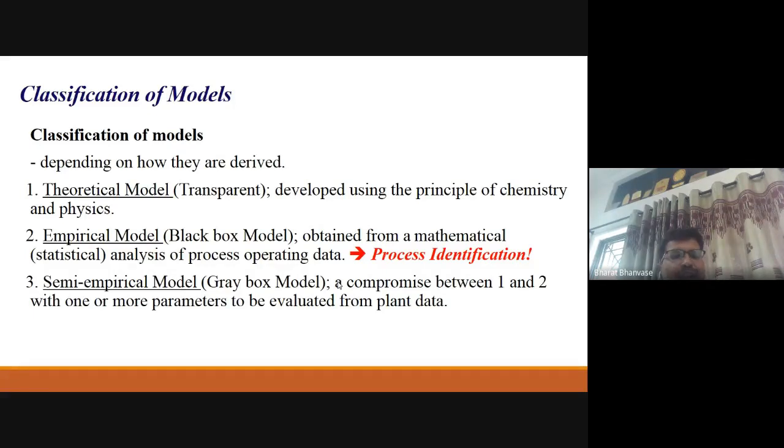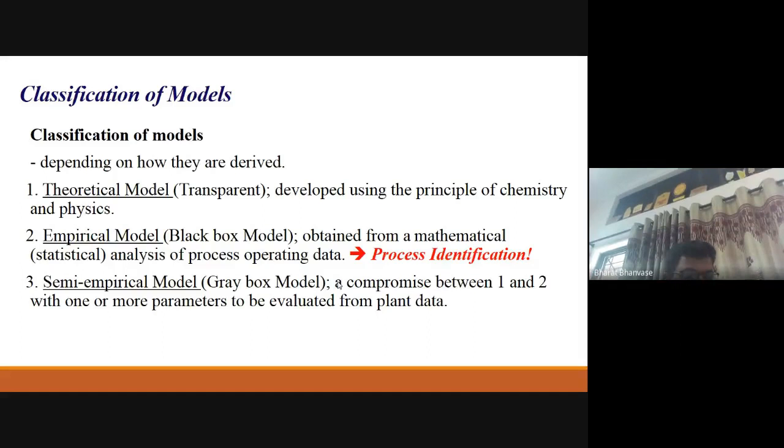Second, the empirical model. That is a black box. That means it is always obtained from process operating data. A lot of experimental data is required here, and authentic experimental data should be used. Then you can do statistical analysis. There are different methods available for statistical analysis. People can use linear or nonlinear regression, or other statistical analysis methods, and they can develop an empirical correlation at the end. Then someone can do parameter estimation, and finally you will have correlations, and that will be useful for that type of system.